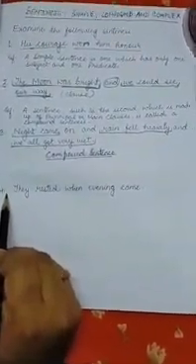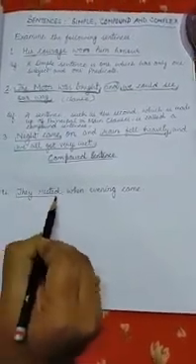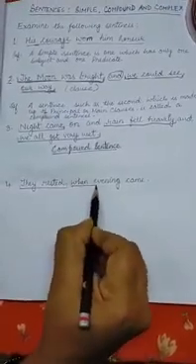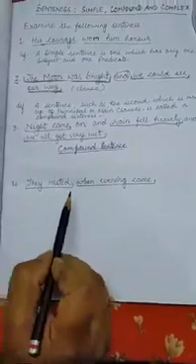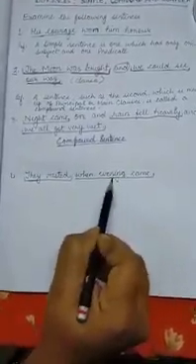The fourth sentence consists of two parts. They rested when evening came. Now each part contains a subject and a predicate of its own and forms part of a larger sentence.